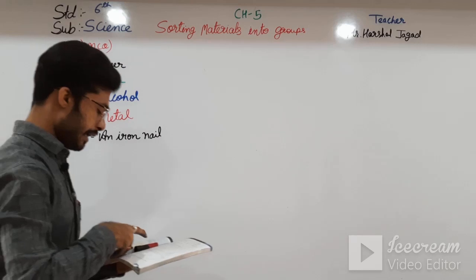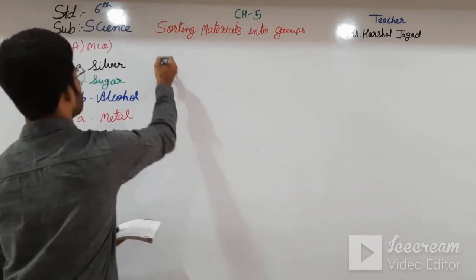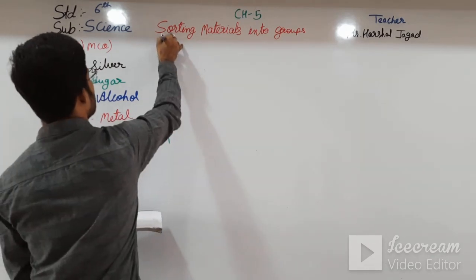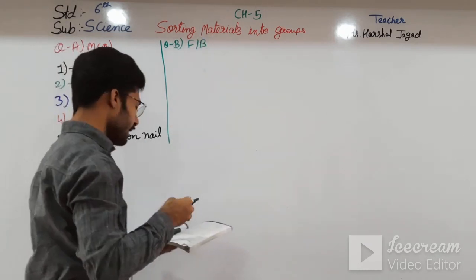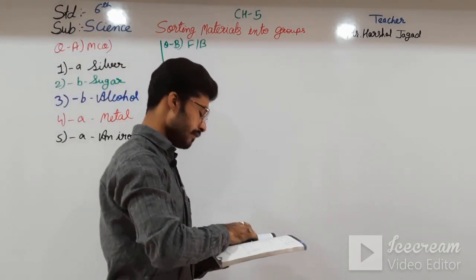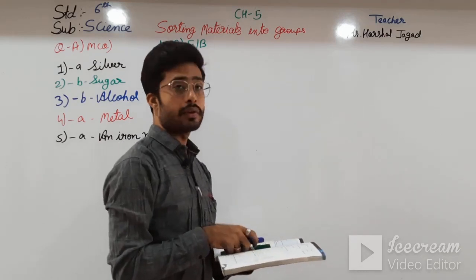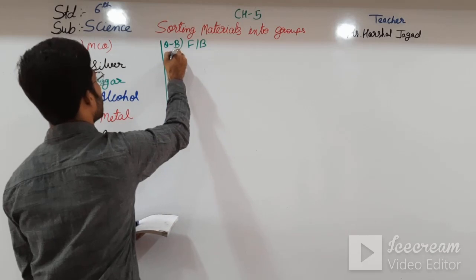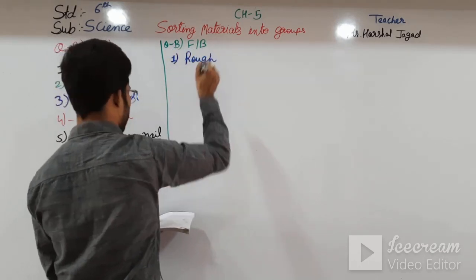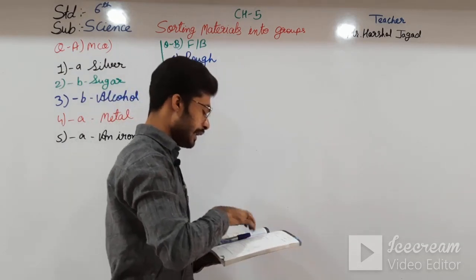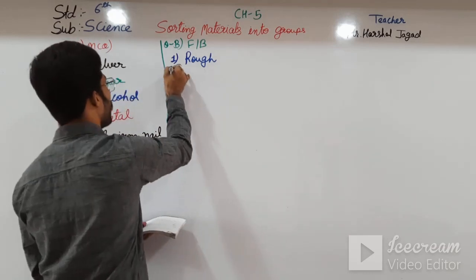Okay students, and question number B, that is fill in the blanks. Bark of the trees is dash to touch. It is rough to touch. So first will be rough. Second one, a leaf will dash on water. It will float on water.